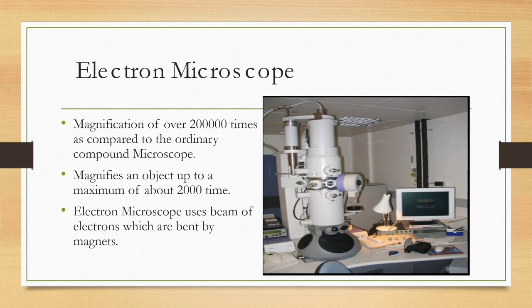In the case of the compound microscope, the light which is used is bent by glass lenses to magnify the image. But in the electron microscope, a beam of electrons is bent by magnets. So this is about the three different types of microscope which are used to discover the cell.